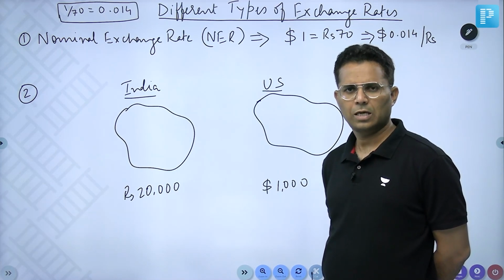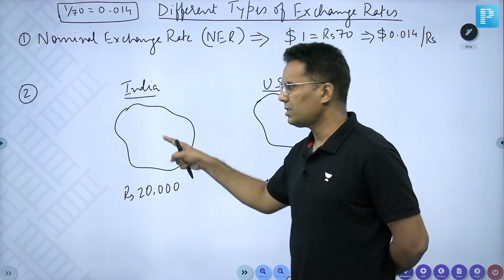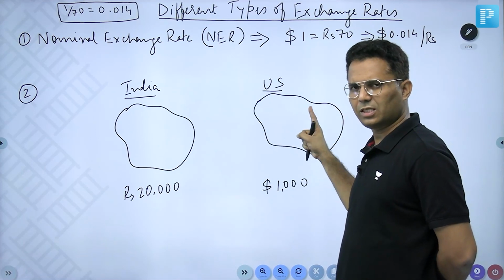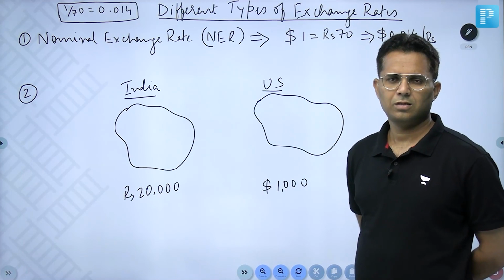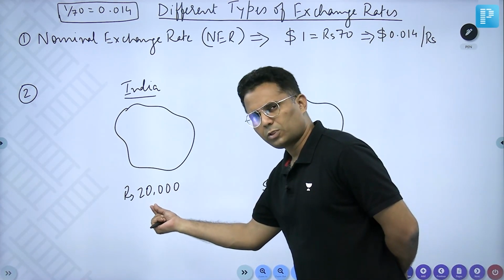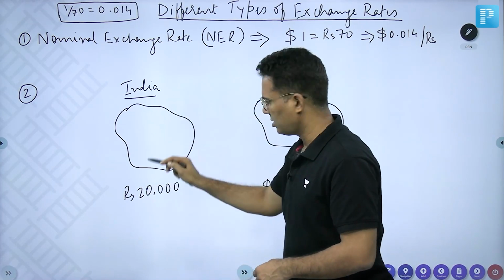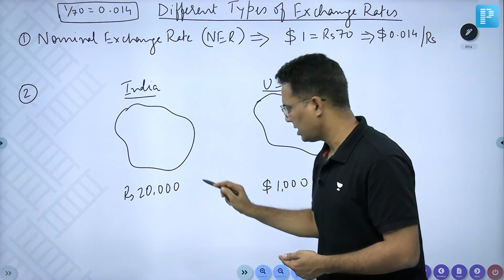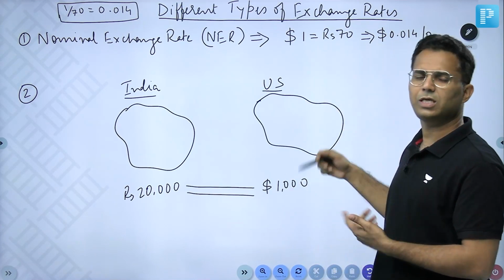What does it mean? Whatever rupees 20,000 can purchase in India, the same items can be purchased in US for $1,000. So the purchasing power of rupees 20,000 in India is equal to the purchasing power of $1,000 in US.